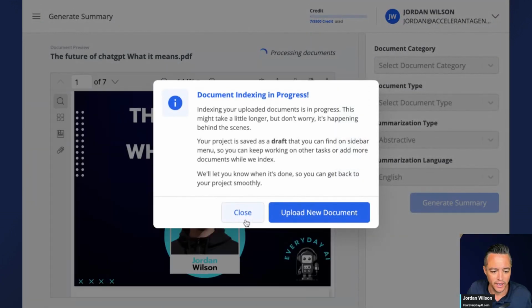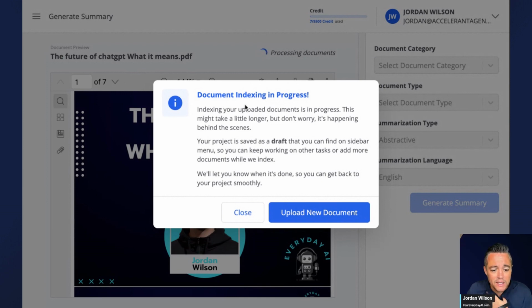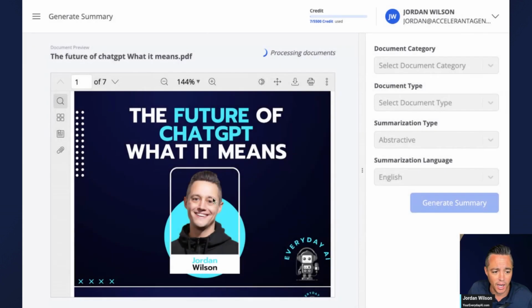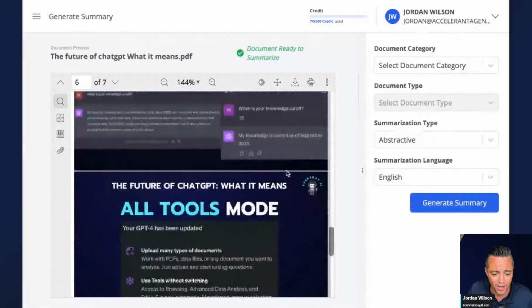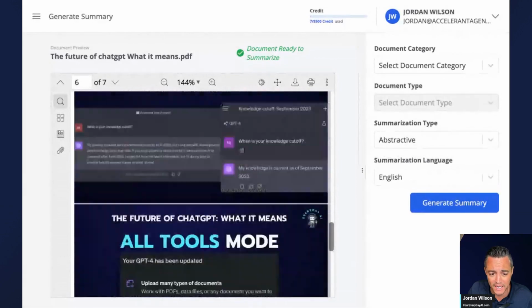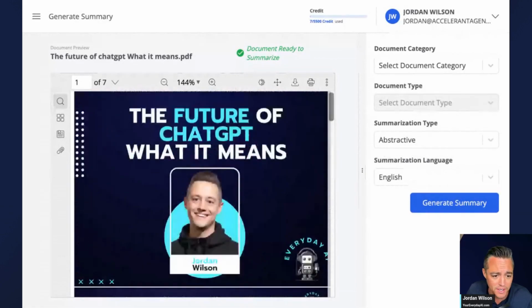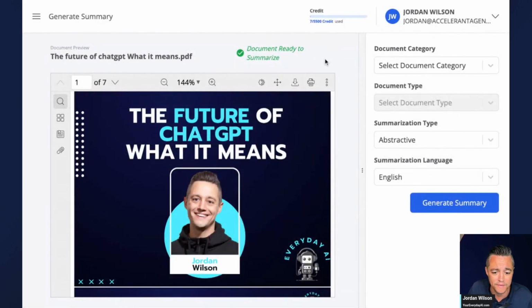All right. And then it loads it and it says document indexing in progress. Indexing your documents is a work in progress. It might take a little longer. All right. So let's see. I'm going to go ahead and click pause on this video just because I don't want you to wait around, but I'm going to let you know exactly how long it took to process this document. And again, it's pretty short content. There's not a ton of text in here. Okay. Well, it's already done. So that's great. It just took a matter of seconds.